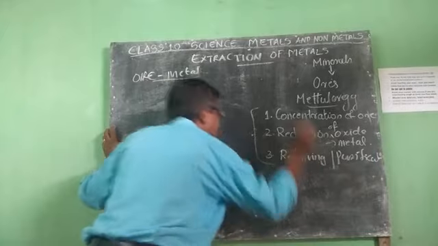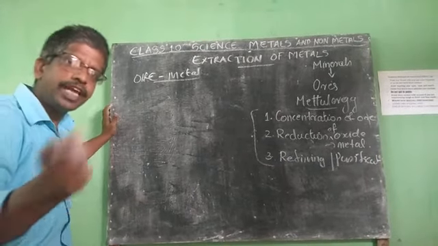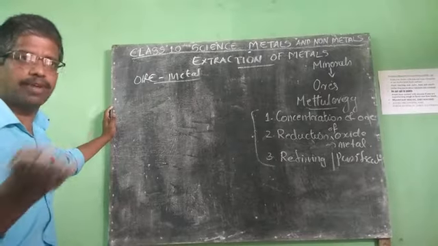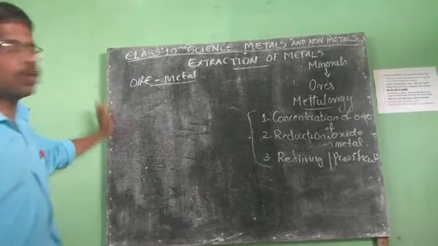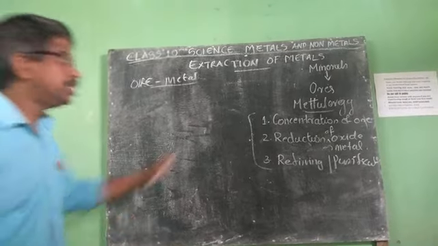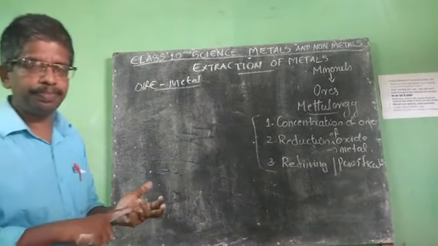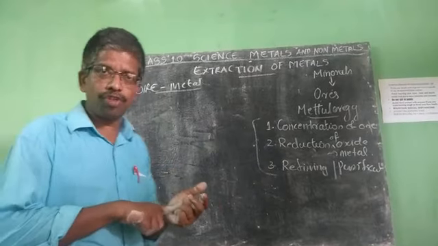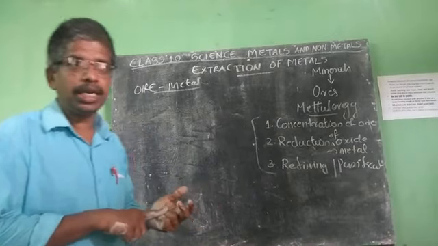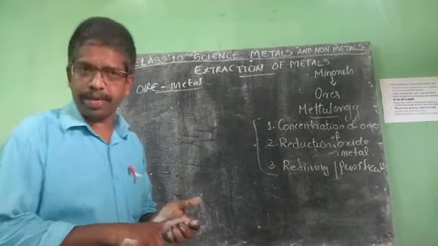These are the 3 basic steps involved in the metallurgy of any metal. Whatever reactivity they have, or wherever they are placed in the activity series, these 3 steps are involved: concentration of ore, reduction of metal oxide into metal, and refining or purification of metal.